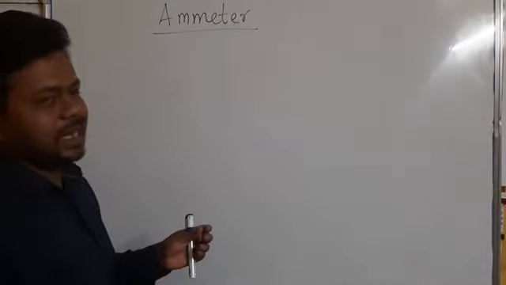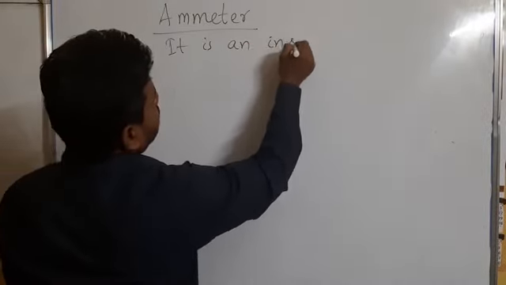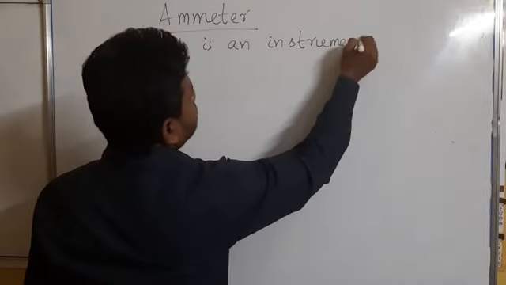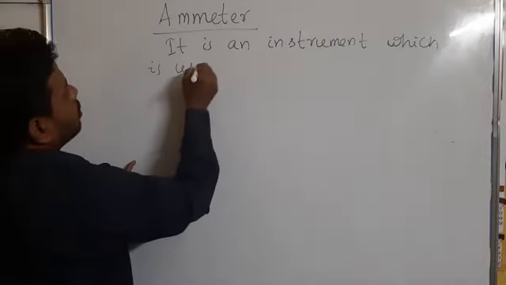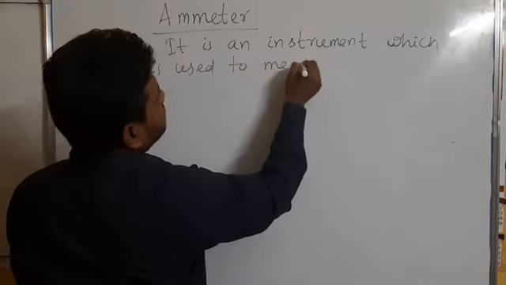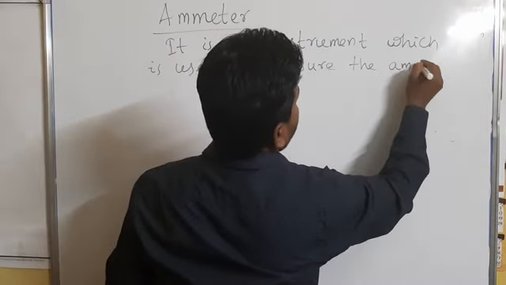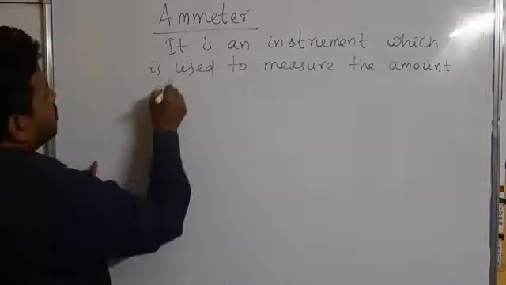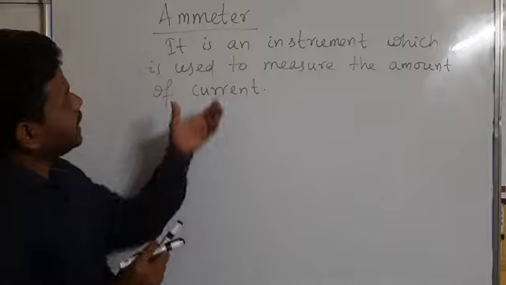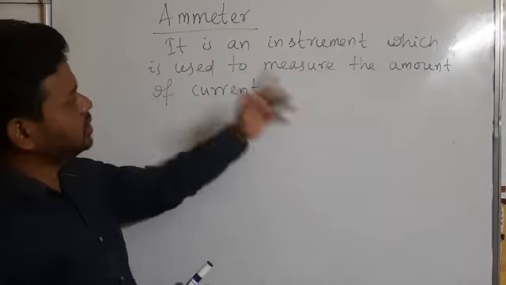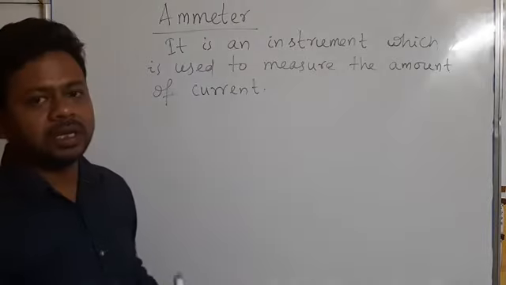So what is an ammeter actually? It is an instrument which is used to measure the amount of current. So current is measured through an instrument called an ammeter, by which you can find out how much current is present in the circuit, how much current is flowing through the conductor.